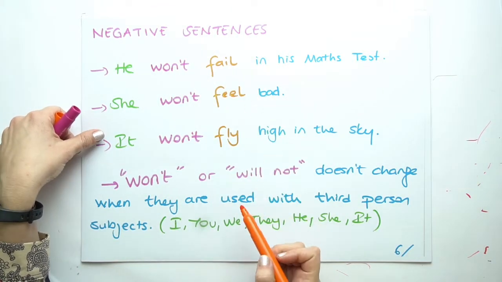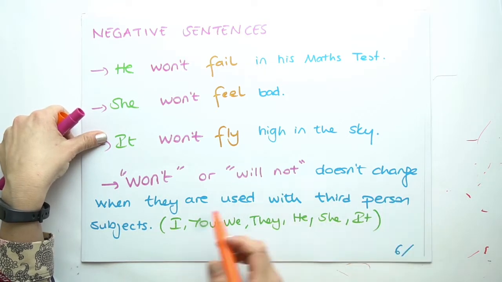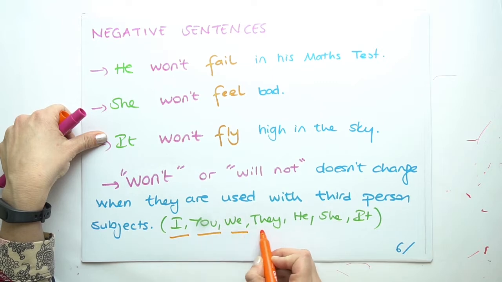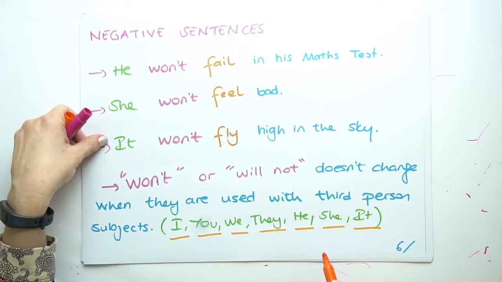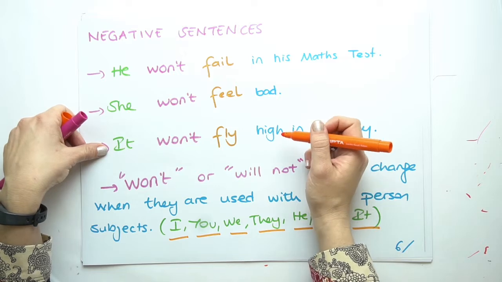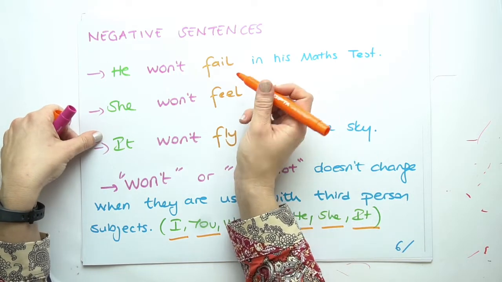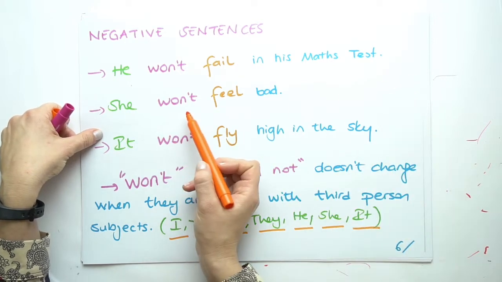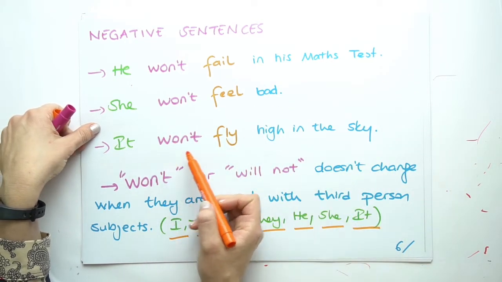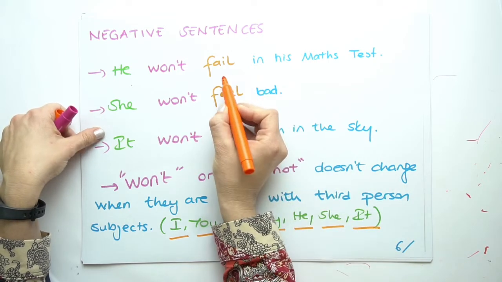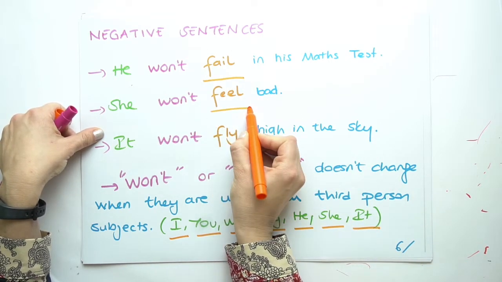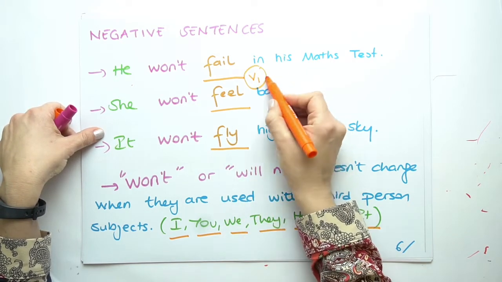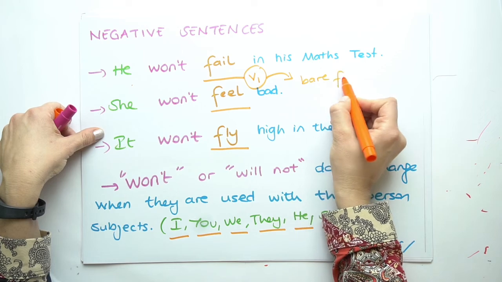Also, in negative sentences, won't or will not doesn't change when used with third person subjects. With I, you, we, they, and he, she, it subjects, the verb always stays the same, in its first form. He won't fail his maths test, or she won't feel bad, or it won't fly high in the sky. As you can see, fail, feel, and fly are always in their first form, which is their bare form.